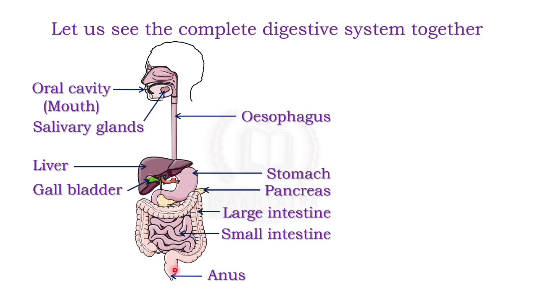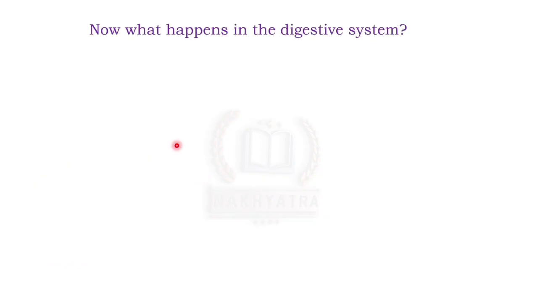We will read in detail in our next lecture. So this diagram is an important diagram from the examination point of view, so practice it with proper labeling. Alright, now let us see what happens in the digestive system.